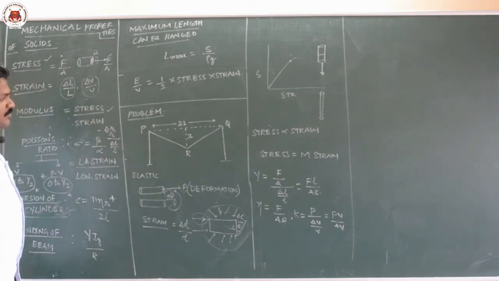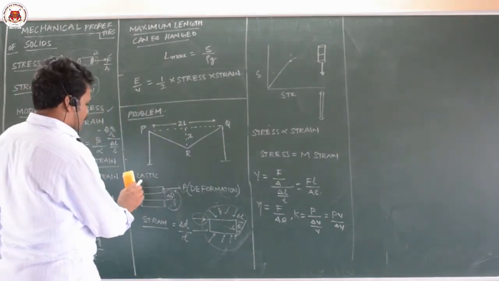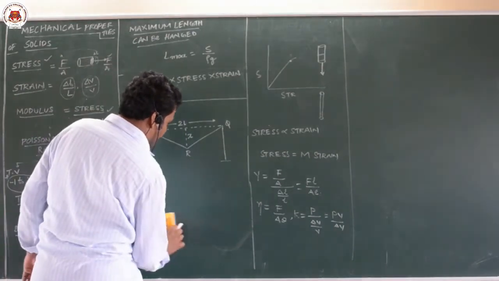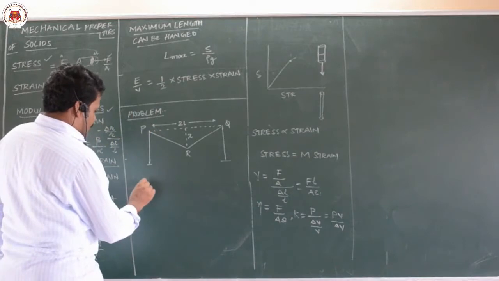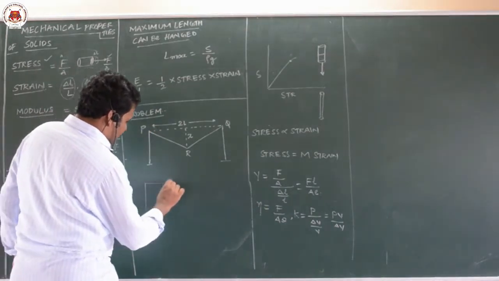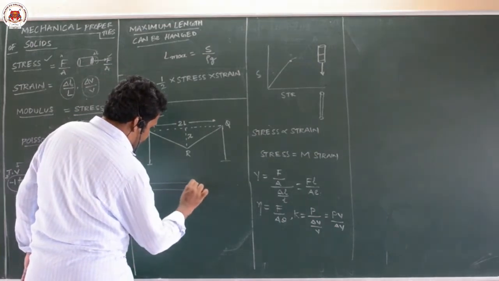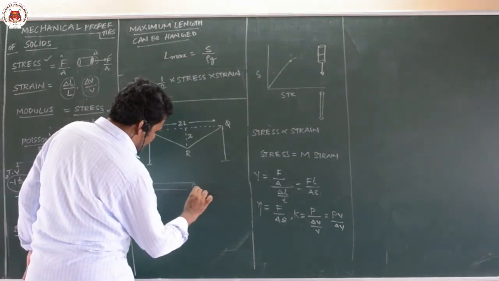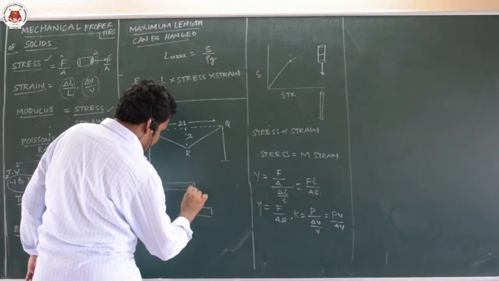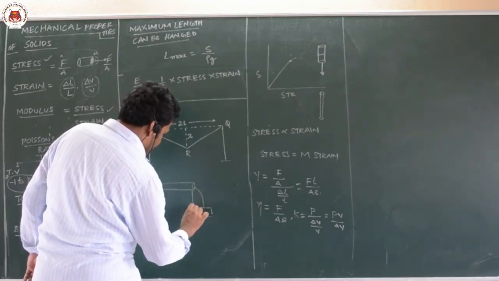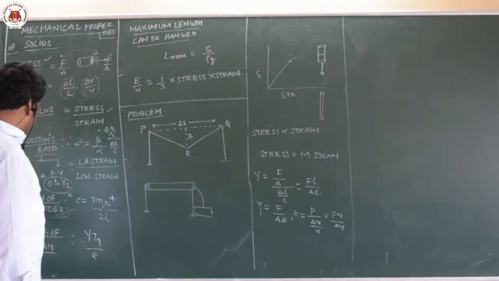Next, torsion of a cylinder. Torsion of a cylinder means you clamp one cylinder to a beam, and on one side you attach it to the load.